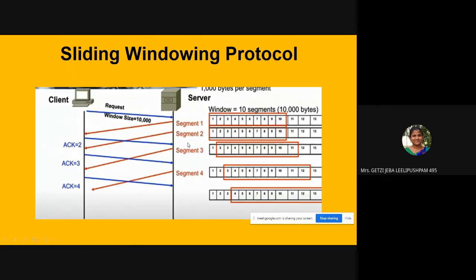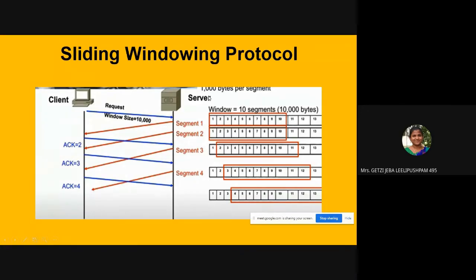Now, how does the sliding window protocol work? It says, okay, now send me your window size. The client says my window size is 10,000, so whatever you send me, 10,000 bytes. Now on the server side, the server will form a window of 10 segments, 1,000 bytes each.